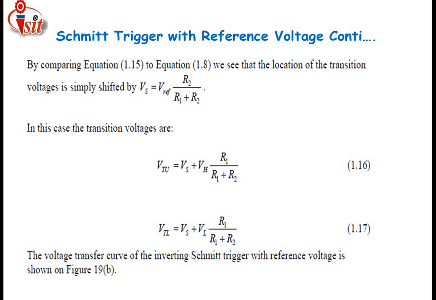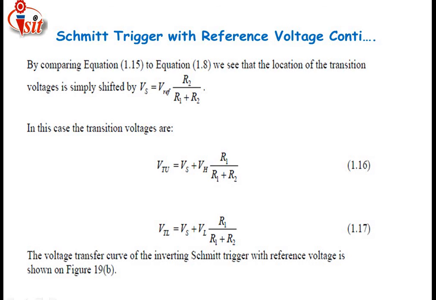In this case, the transition voltages are: the upper threshold voltage VTU equals source voltage plus Vh into R1 divided by R1 plus R2. Then the second equation: the lower threshold voltage equals source voltage plus lower voltage into the voltage divider ratio R1 divided by R1 plus R2.